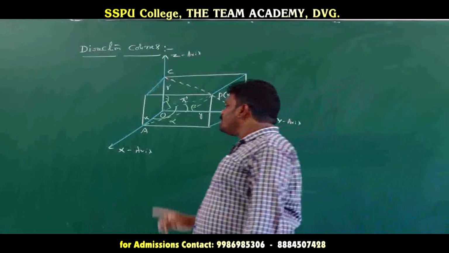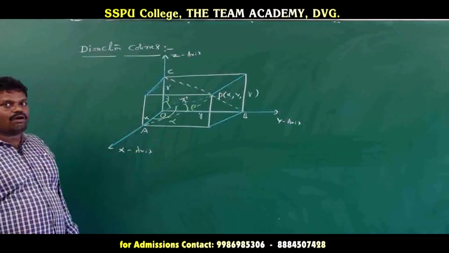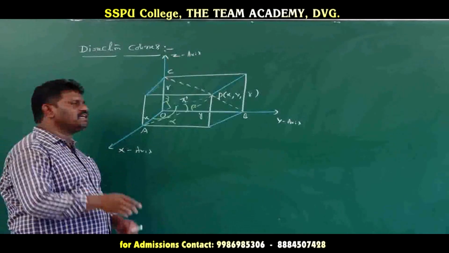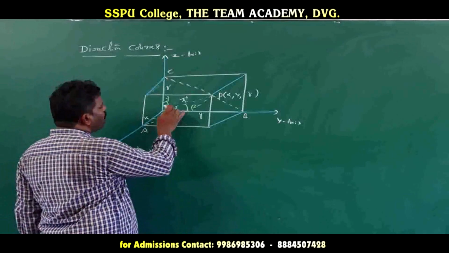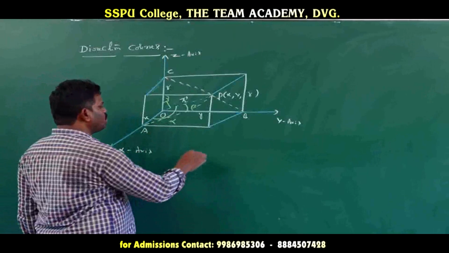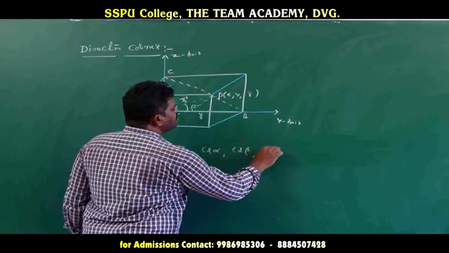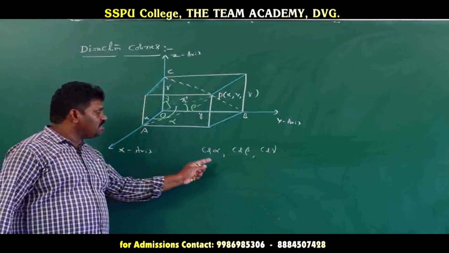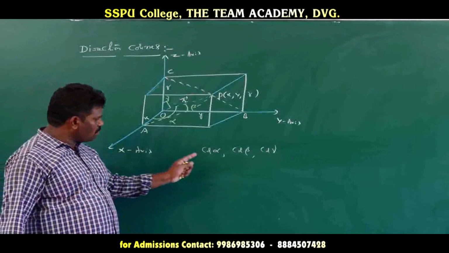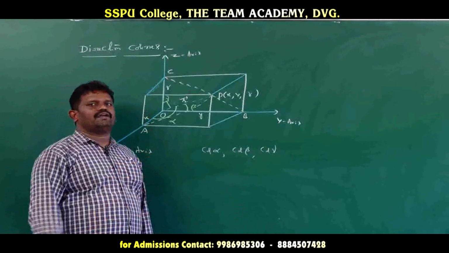Now you find the cosine value of direction angles. The cosine values of direction angles are called the direction cosines. Suppose the directed line makes angle alpha with the x-axis. So cosine of the angle with the x-axis is cos alpha, with the y-axis cos beta, and with the z-axis cos gamma. Cos alpha, cos beta, cos gamma are the direction cosines of the given position vector,